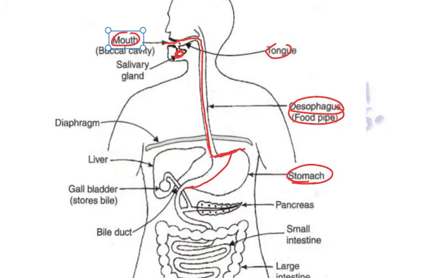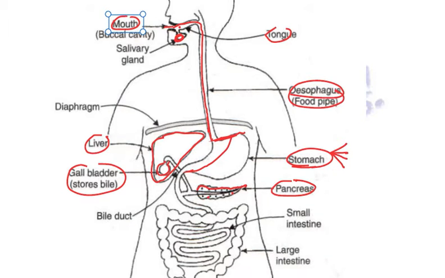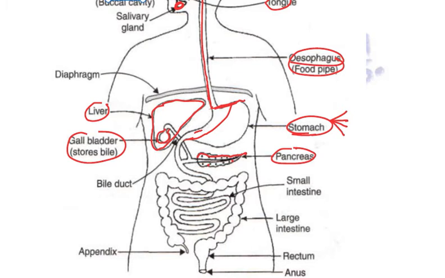Now we have got the liver. This is the largest gland which will secrete bile. This bile is temporarily stored in this part, that is the gallbladder. Then we have got this leaf-like structure, which is the second largest gland, the pancreas, right? In the stomach, we have seen the four secretions, that is the mucus, dilute HCl, pepsin, and gastric lipase. From the stomach, the food goes into this highly coiled up structure,